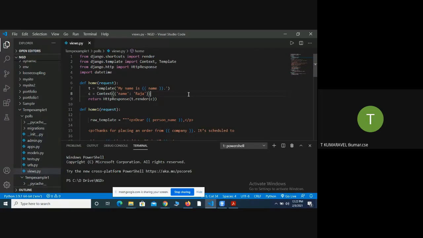Now I have created the template. Next, I will create the dictionary. Instead of passing that argument into the HTML file, I will directly display it to the end user.